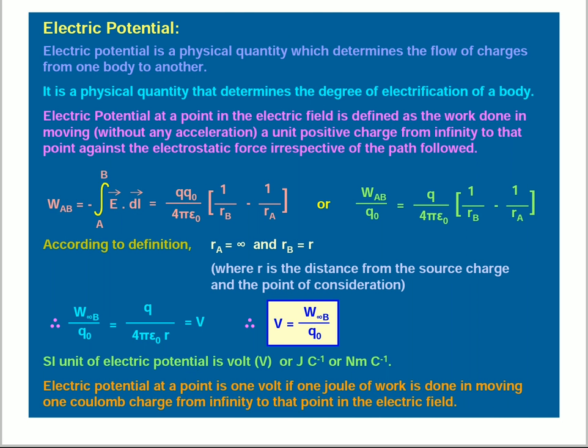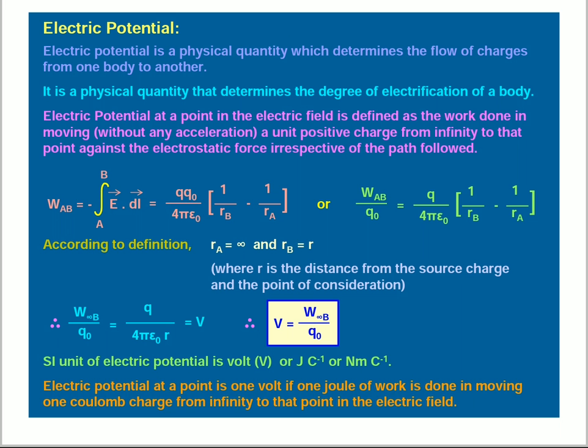Electric potential at a point in the electric field is defined as the work done in moving a unit positive charge from infinity to that point against the electrostatic force, irrespective of the path followed. Coming to the formula, work done from A to B is equal to minus the integration from A to B of E bar dot dl bar.